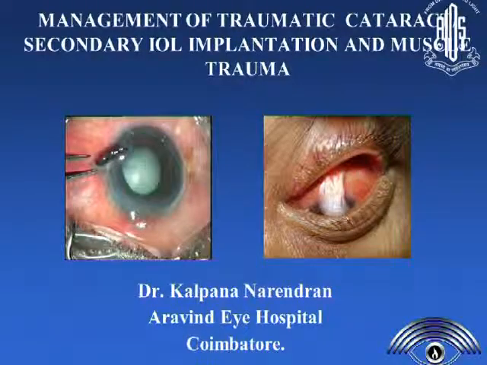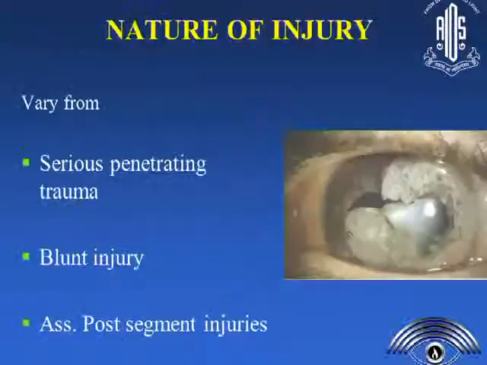So I'll be talking on the management of traumatic cataract with secondary IOL implantation and a little bit about muscle trauma. So we all know that the anterior segment, which is traumatized, poses a lot of challenge for the preoperative evaluation as well as the management of the trauma, and also you might have surprises intraoperatively if you do not know the extent of trauma and if you don't have a proper planning of surgery.